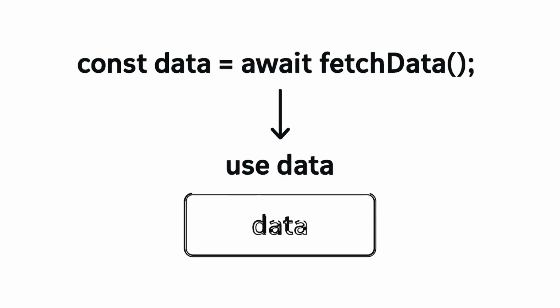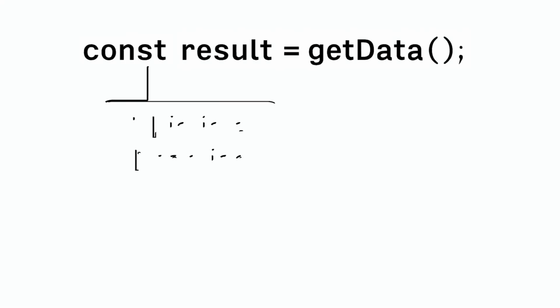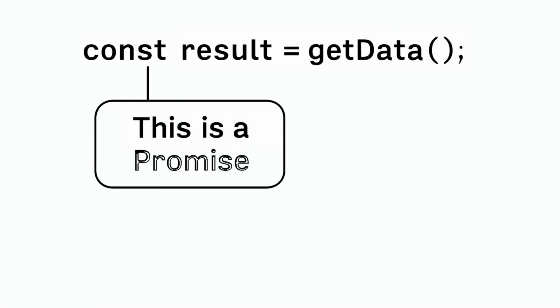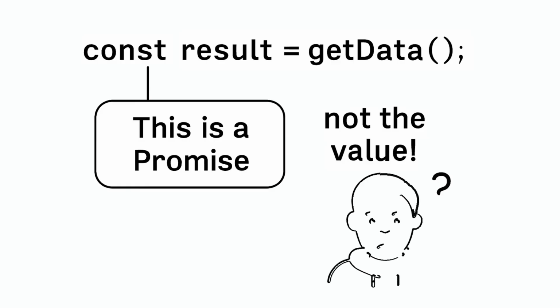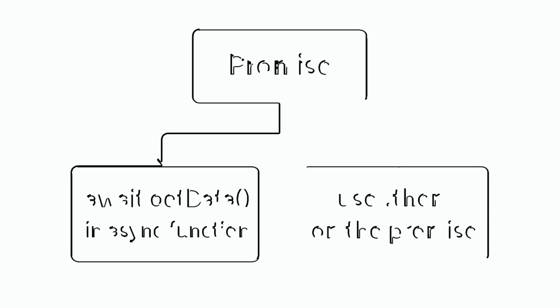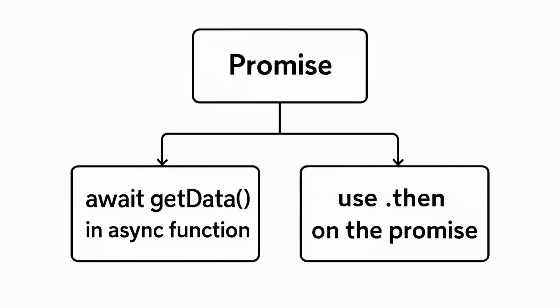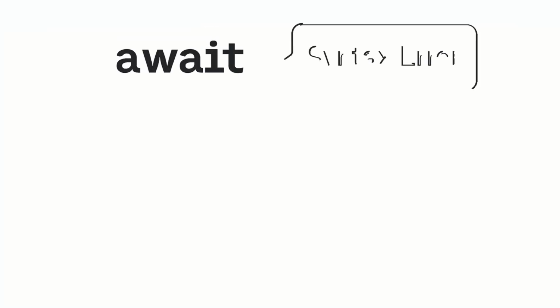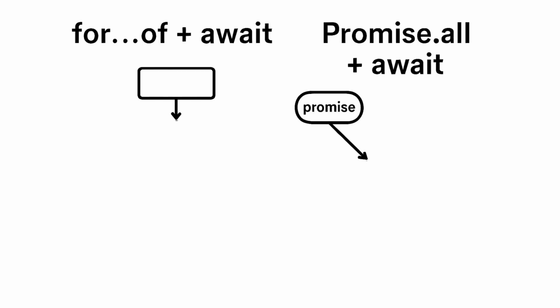Now, here's where most Stack Overflow problems come from. Number one, trying to return data from an async function and use it immediately, like it's synchronous. If you write const result equals getData, and getData is async, then result is a promise, not the actual value. You either need to await getData inside another async function or use .then on the promise.